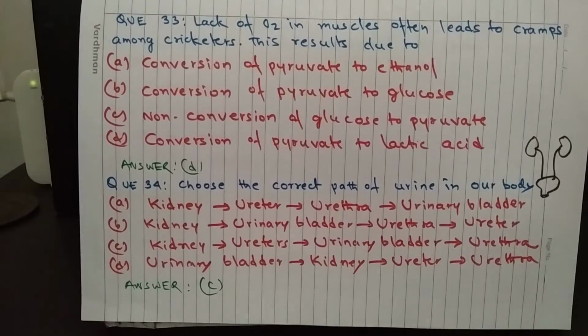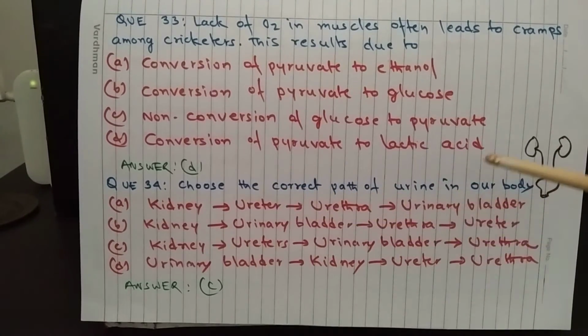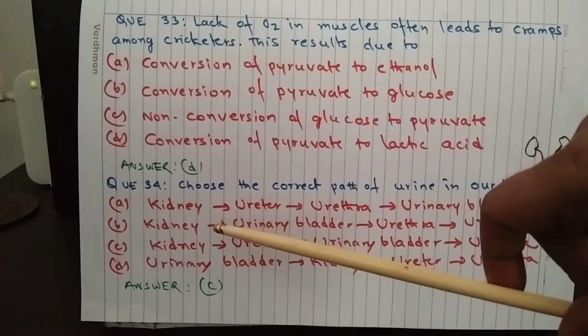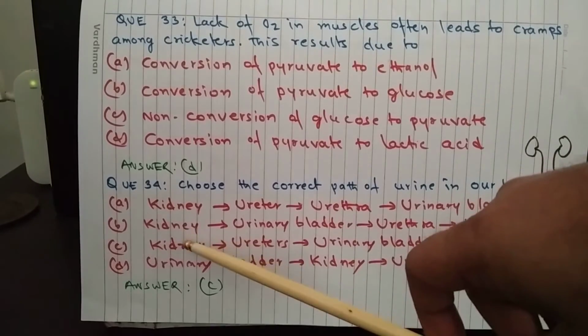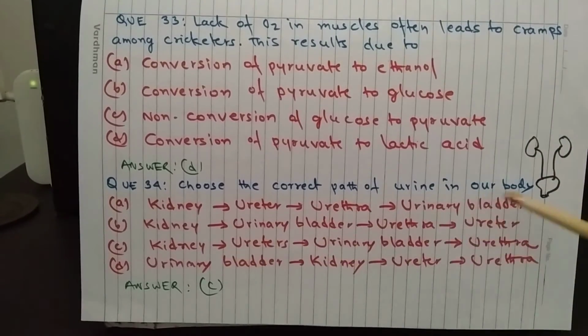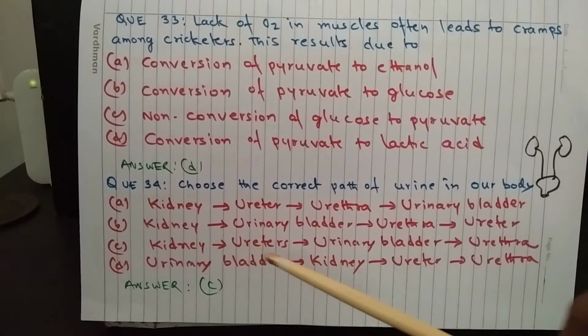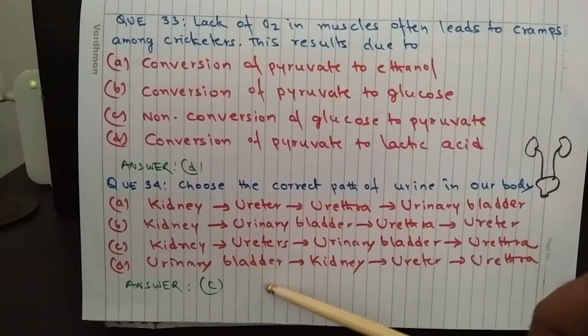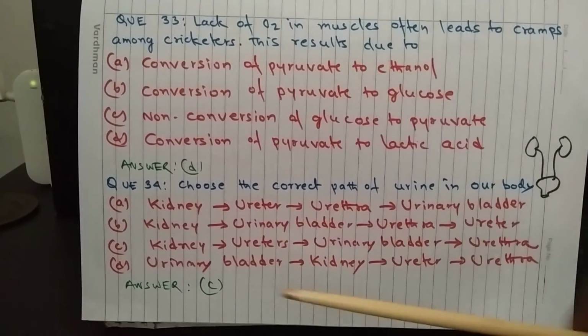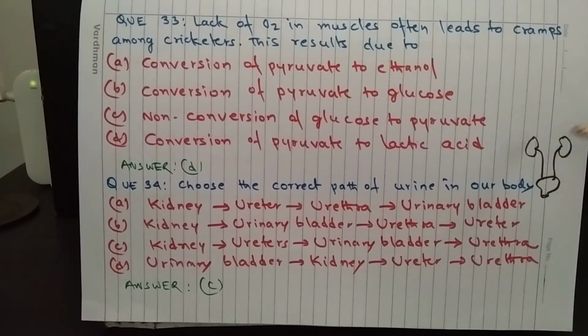Question 34. Choose the correct path of urine in our body. A. Kidney, ureter, urethra, urinary bladder. B. Kidney, urinary bladder, urethra, ureter. C. Kidney, ureters, urinary bladder, urethra. And D. Urinary bladder, kidney, ureter, and urethra. And the answer is C, which says kidneys, they are here. Then ureters, these are ureters, followed by urinary bladder and urethra. This is the last part.